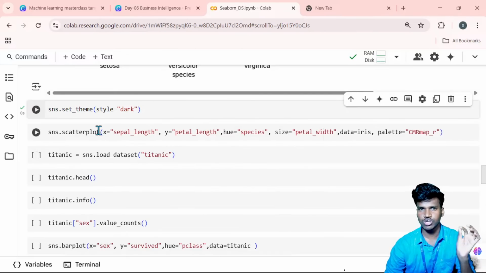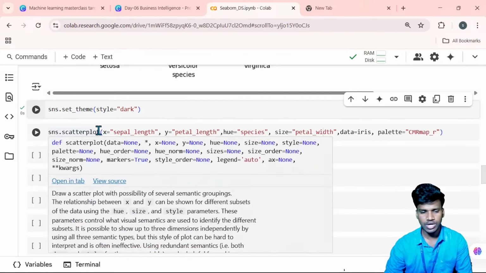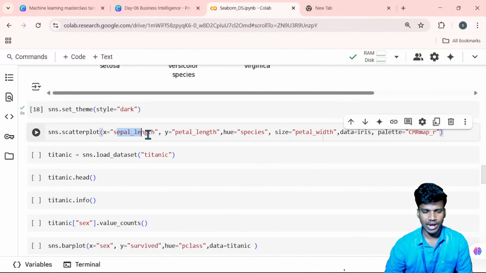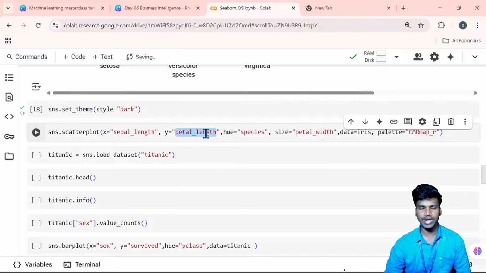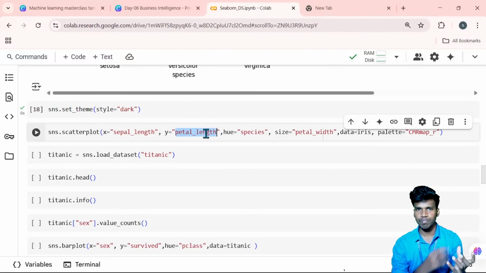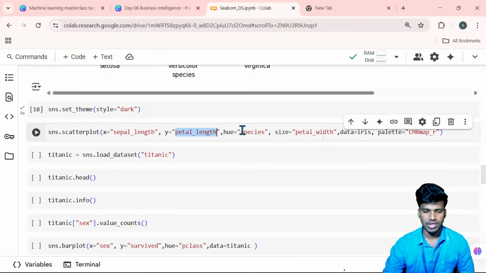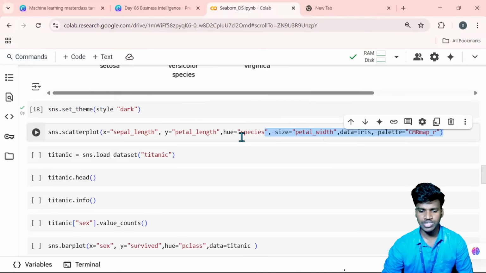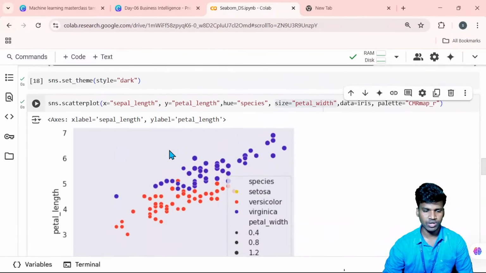So scatter plot is a dot kind of visual. So x is sepal length and y is petal length. I will compare the two different parts, but the identification is in length. So sepal length and petal length both, I will identify the length of the particular part, and the hue is species. So species by how much length in petal and sepal, and the size of this particular thing is petal width. The palette is the color map. So once I run this, you can see this one here.